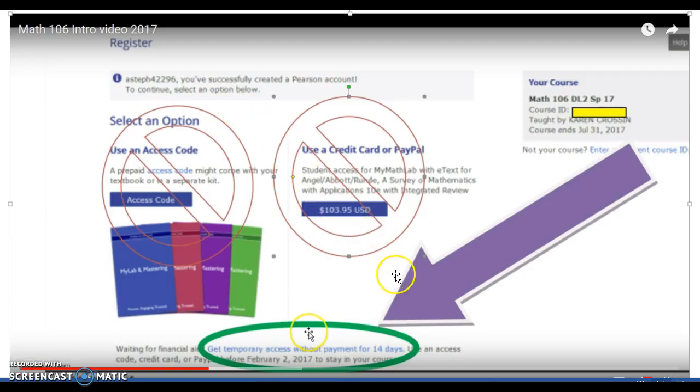Eventually you will get to a payment page, and the most important thing that this video is for is to let you know that I strongly suggest you don't use your access code or money right away. Try the temporary access code, because frequently students get a week into the class, especially an online class or a summer class, and they're like, oh my gosh, I really don't think I should be doing this. So it's best to save money by trying first the free 2-week trial that you can pay later, and it will keep all of your information. So make sure that you do the free 2-week trial first.